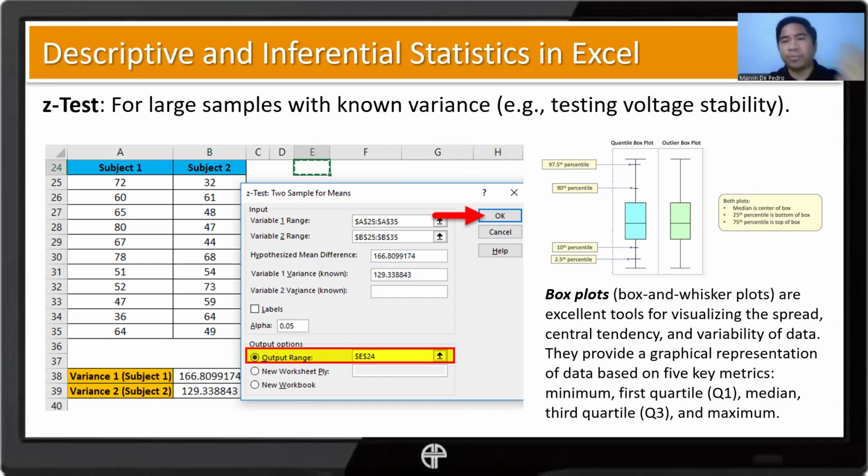We mentioned the Q1 and the Q3, where we get the IQR, and then we have the median or our Q2, and then we have the minimum and maximum. So this is the minimum, this is the Q1, the median, the Q3, and the maximum. Anything that goes beyond this part, whether above or below, is considered an outlier.